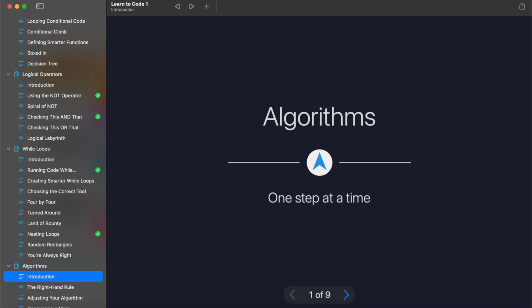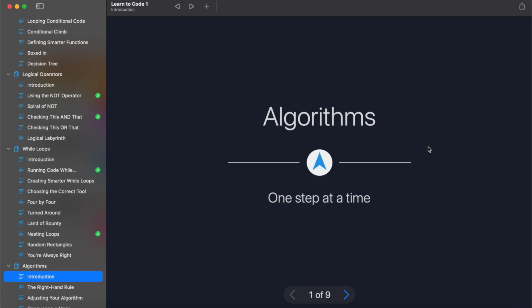So firstly for this video, I'm going to be using Swift Playgrounds and Learn to Code. Learn to Code is an interactive course created by Apple within Swift Playgrounds to teach the Swift programming language. So if you don't have Learn to Code, I'll link my video below that shows you how to get it and also goes over the basics. You can also check out my previous videos, which goes over all the other sections in Learn to Code.